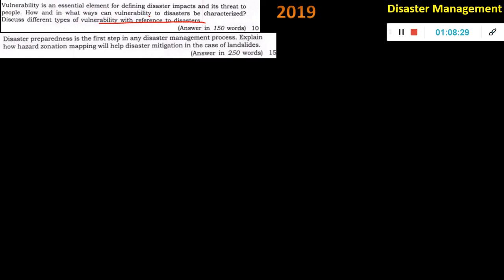Okay, like disaster can happen, depending on the Indian geography, history, everything, it can happen in that area. Then disaster preparedness is the first step in any disaster management process.